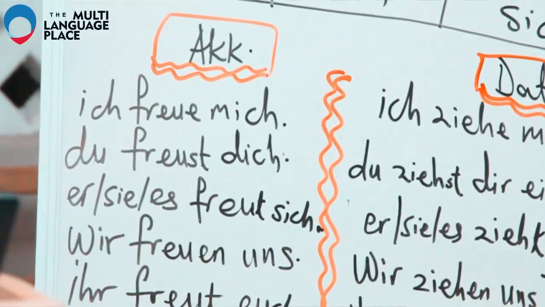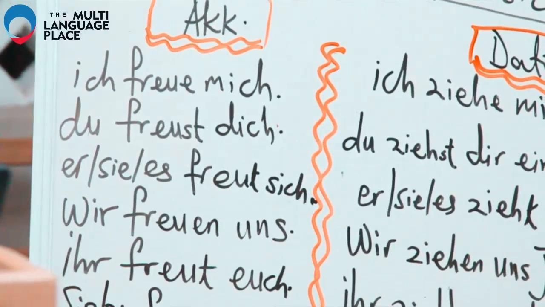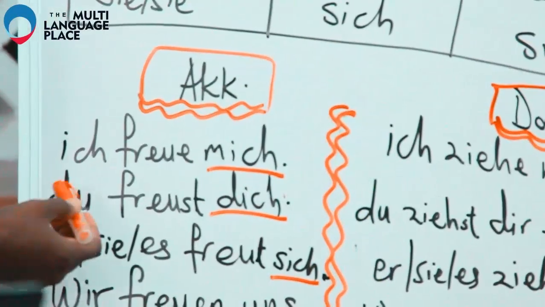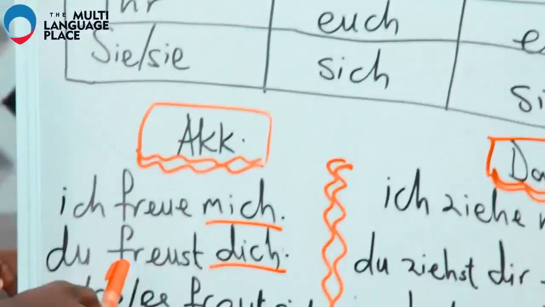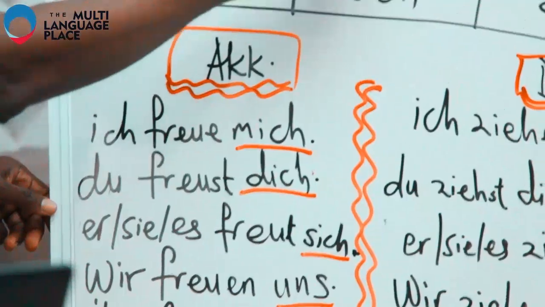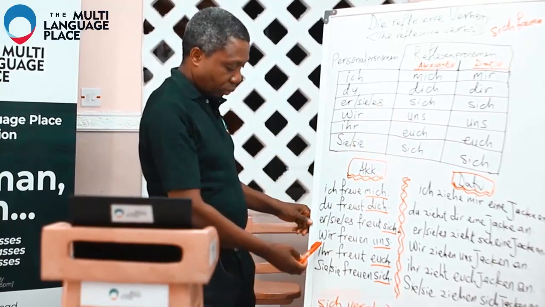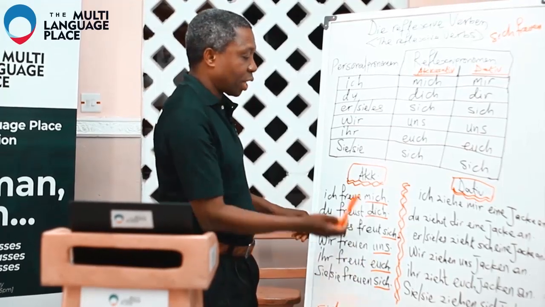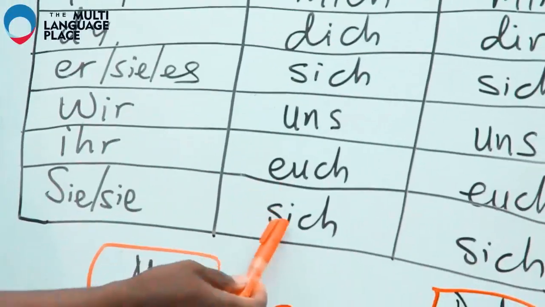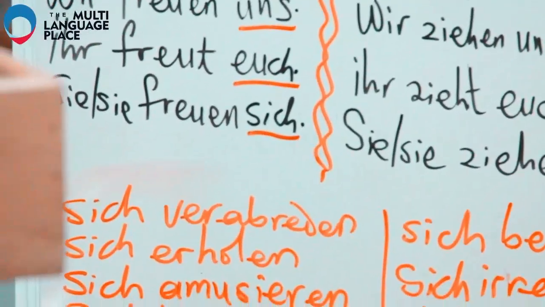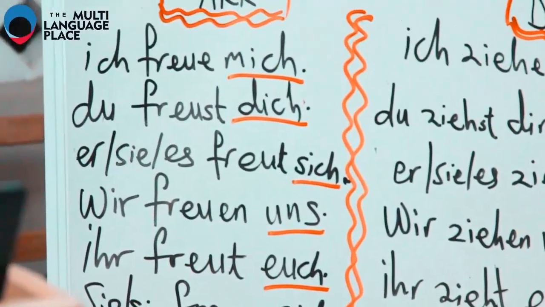Number one, this is the conjugation. Ich freue mich. Remember, accusative, mich, for ich. And then, du freust dich. Er, sie, es freut sich. Wir freuen uns. And then, ihr freut euch. Sie freuen sich.